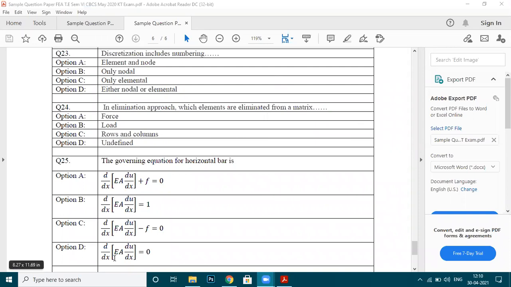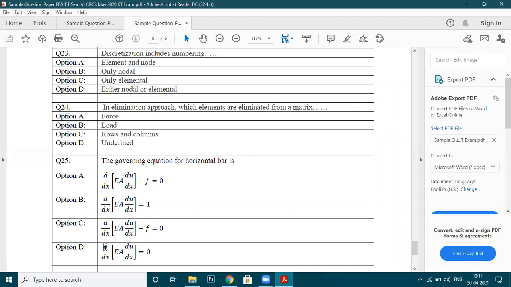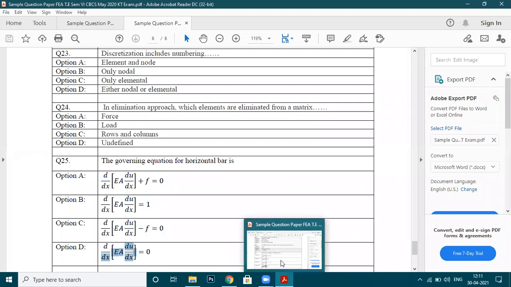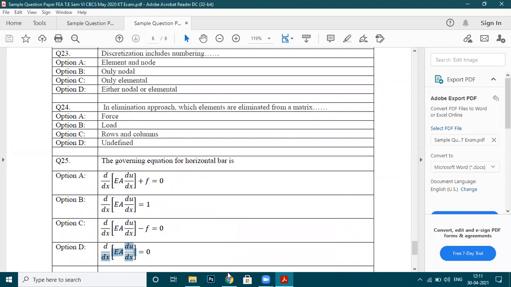See, all of you let me know. This option D is correct: d by dx of EA du by dx is equal to 0. You can see this option D. That is the equation which we have solved using the Rayleigh-Ritz method for getting the value of EME.